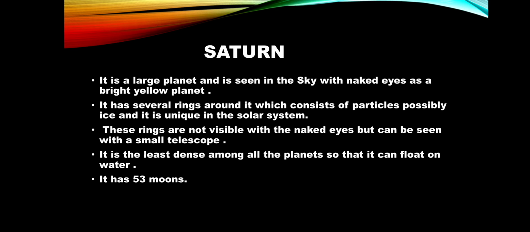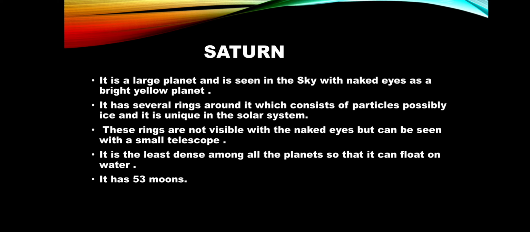The next one, Saturn. It is also a large planet and is seen in the sky with naked eyes as a bright yellow planet. It has several rings around it which consist of particles, possibly ice, and it is unique in the solar system. These rings are not visible with naked eyes. हम इसको आंखों से नहीं देख सकते, but it can be seen with a small telescope.